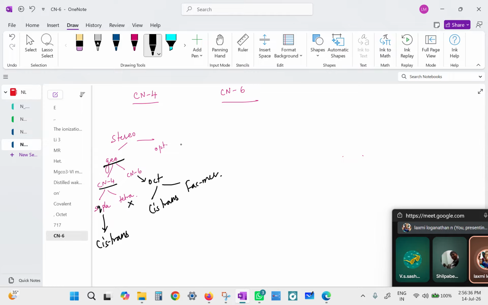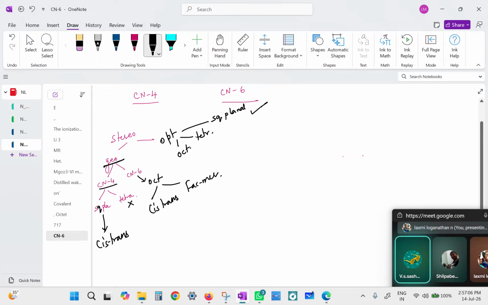Coming to optical isomerism, optical isomerism may be possible for all, but we will mainly study it for the octahedral. Tetrahedral also it is possible. Square planar it is not possible, because there will be a plane of symmetry. If there is a plane of symmetry, it will not be possible.